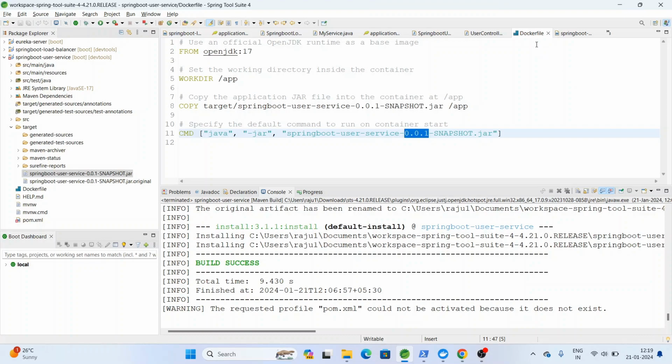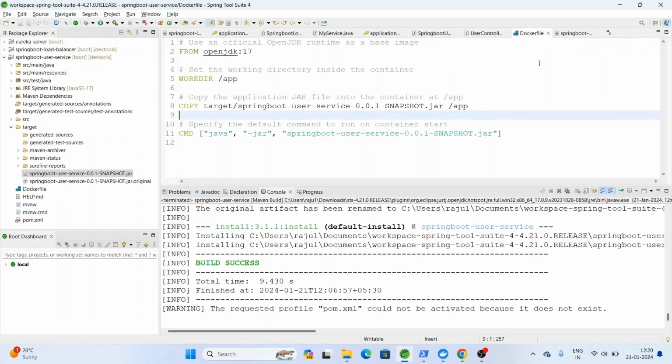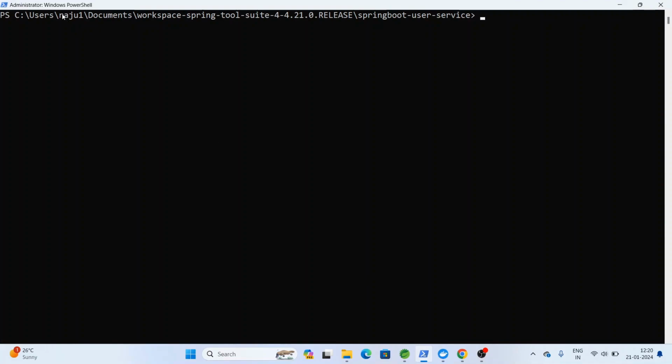So you have to create this Dockerfile, which is used for creating an image, and then creating a container to run that image in Docker. Okay, so let me show you how to run the application. You have to open PowerShell or any command prompt.